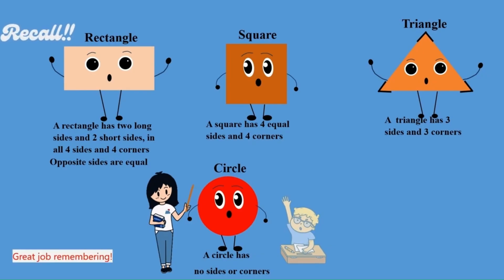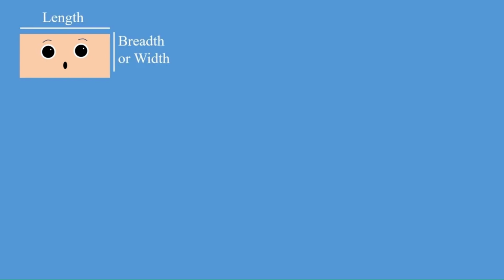So great job remembering. When you draw 2D shapes on a paper, for example, this rectangle, they occupy only that part of the paper. They are flat. A rectangle has length and also breadth. It is also called width. That means it has 2 dimensions, length and width, and so it is called a 2D shape.